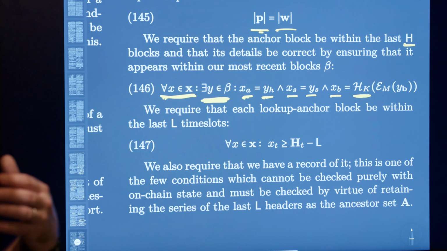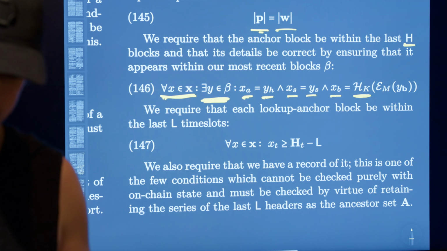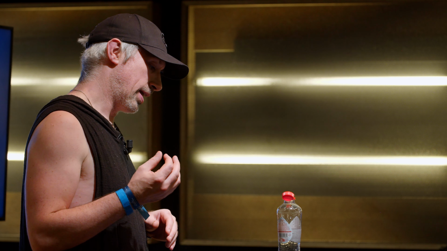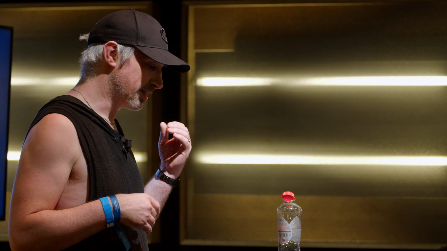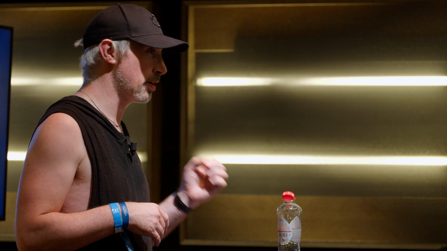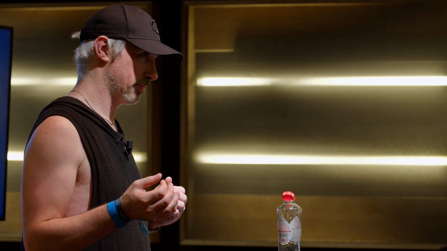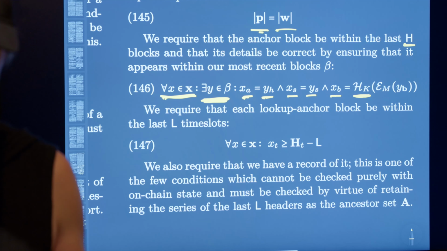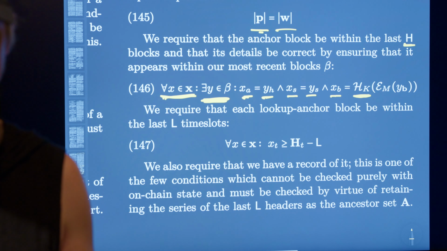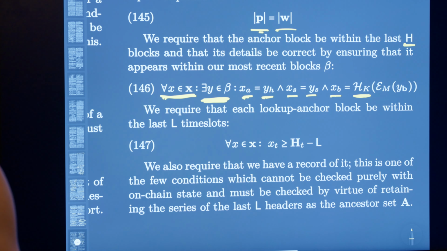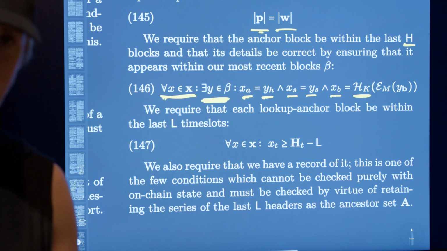So when we construct a work package, which is where this context comes from, we also introduce two important items beyond the anchor block. We introduce the state root of that anchor block, the posterior state root, and the beefy root of that anchor block. Yeah, so we have a state root and a beefy root. Both of these must go into the context and be valid. Why? Because it's really, really useful for that to be fed into the work package, for that to be known at the time that the work package is executed.